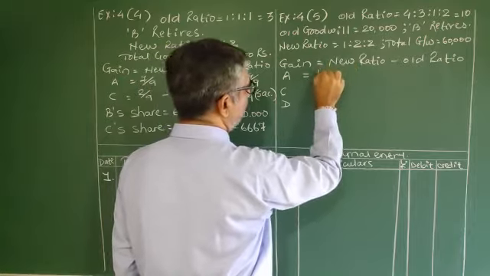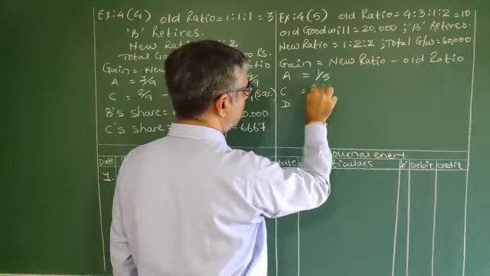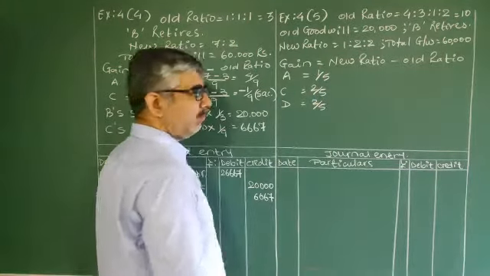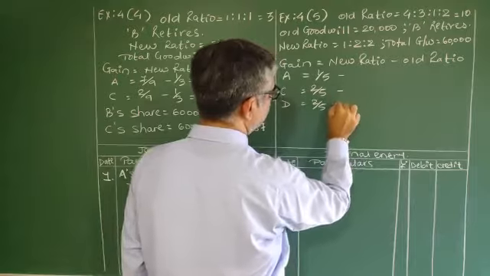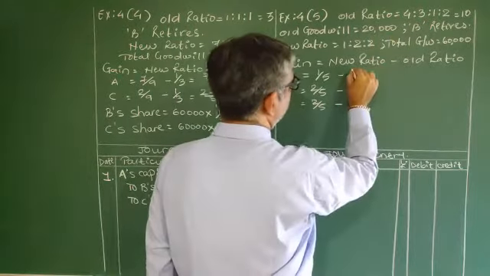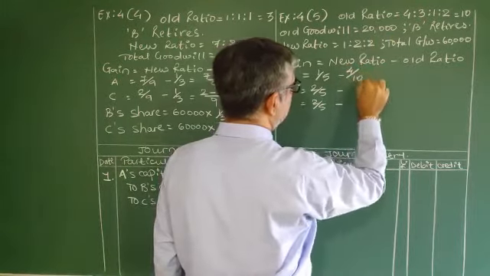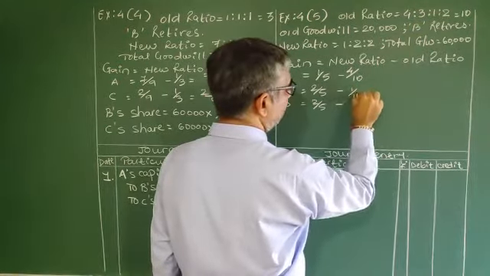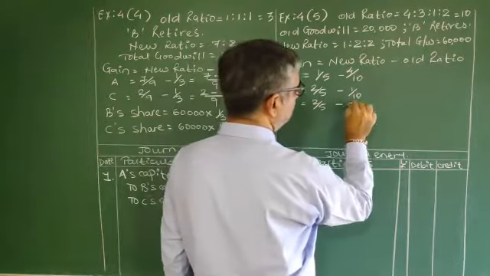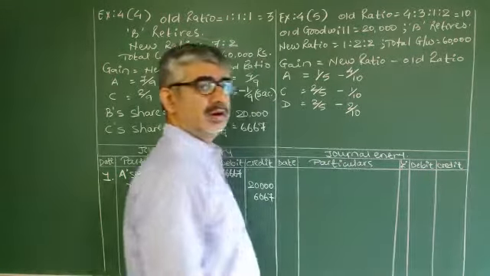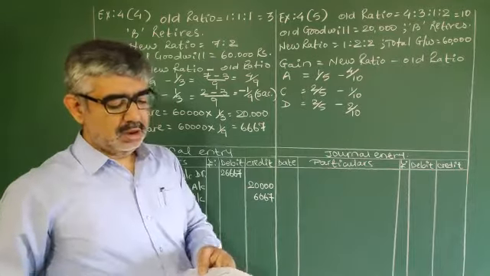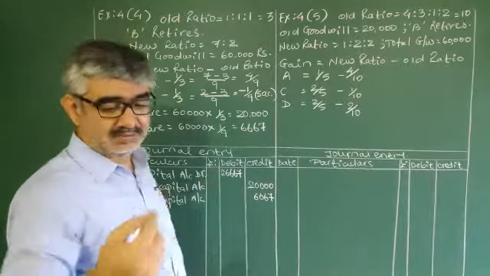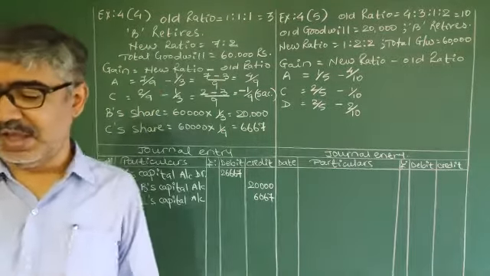New ratio 1/5, 2/5, 2/5, minus old ratio 4/10, then B retires, 3/10, 1/10 and 2/10. Is that okay? So here BRTS, not ABC, I'm sorry, actually BRTS.